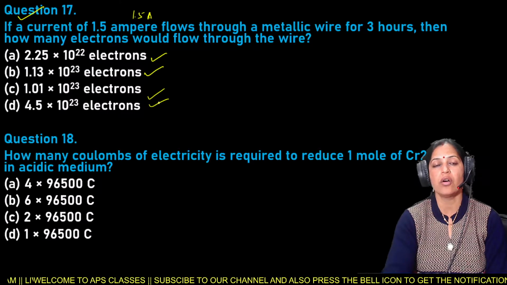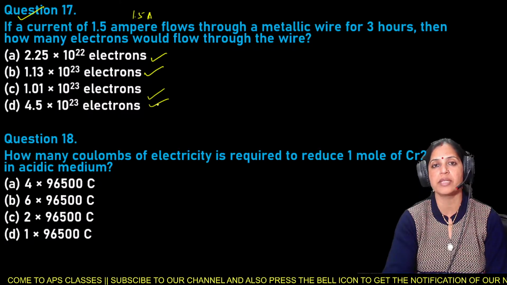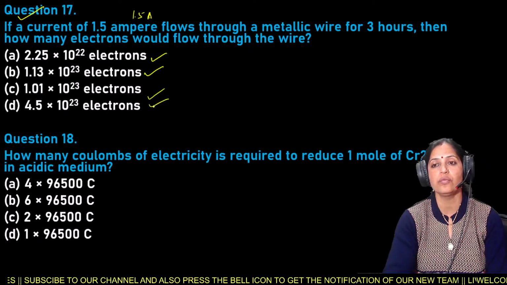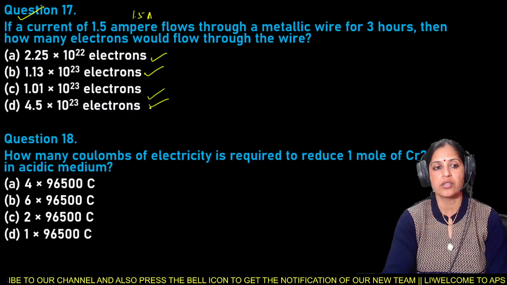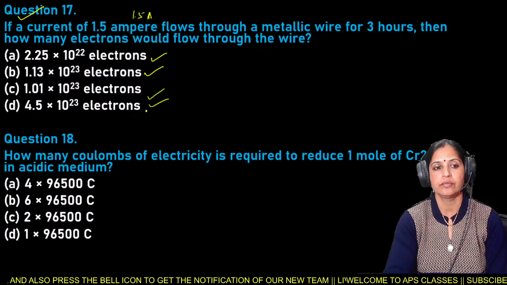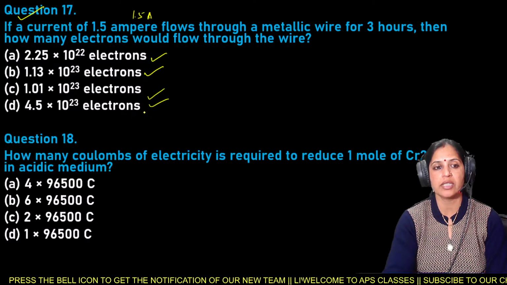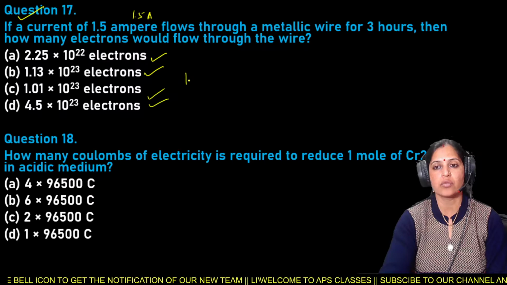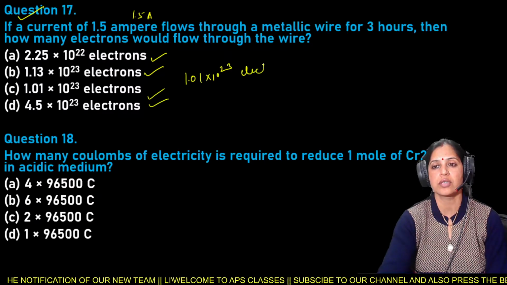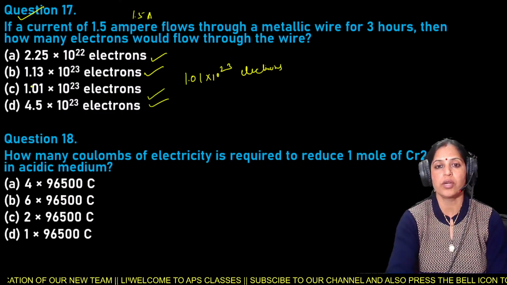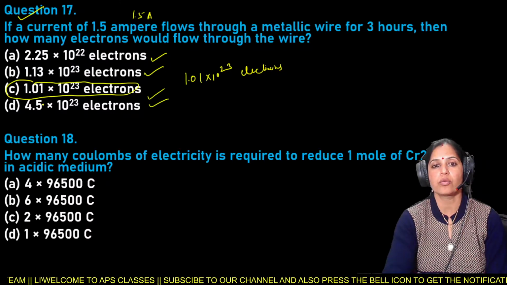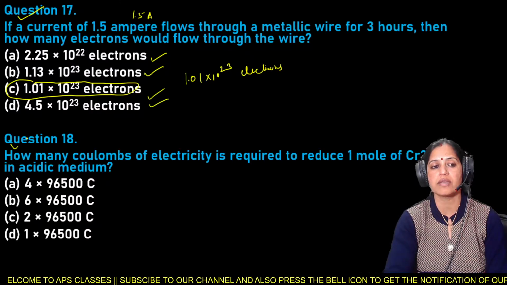So if a current of 1.5 ampere flows through a metallic wire for 3 hours, how many electrons would go through the wire? It is question number 17. That is 1.01 × 10^23 electrons. So here option C is the right answer for question number 17.